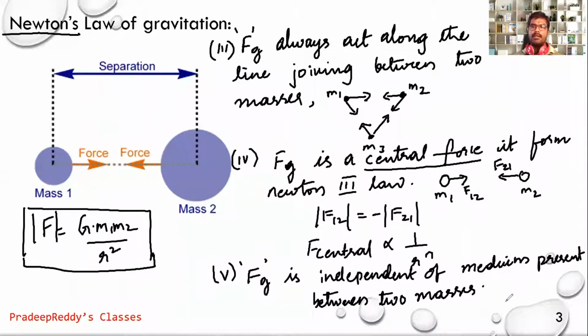It only depends upon separation between two masses, and it only depends on the product of the masses, but it does not depend upon the medium in which they are present. Gravitational force between two masses in air will be the same, and the same masses if you take them into liquid, even in the liquid medium, the gravitational force acting between them will be uniform, it will be the same. Therefore, gravitational force is independent of the medium present between two masses. That's number 5, fifth property.